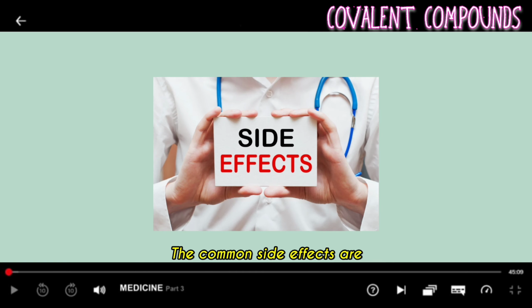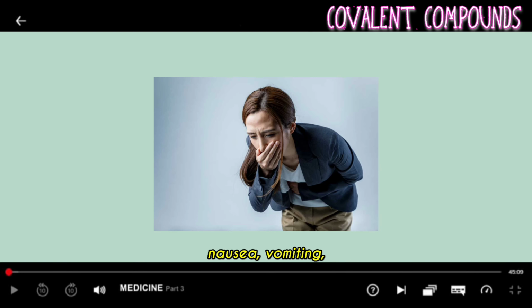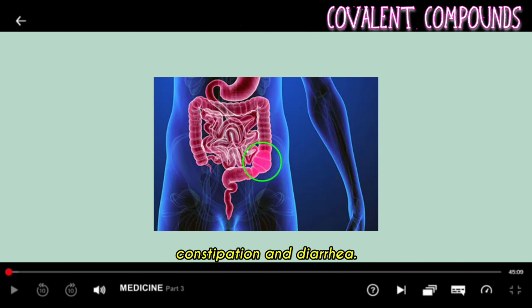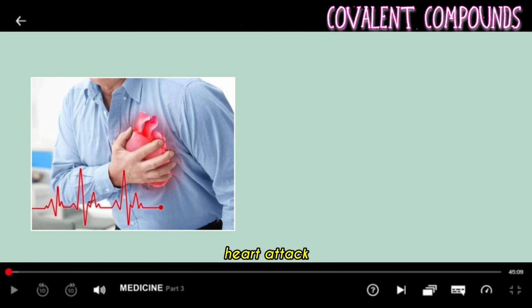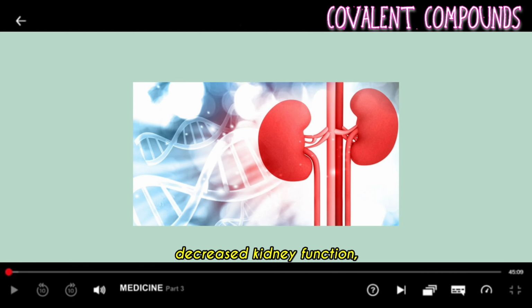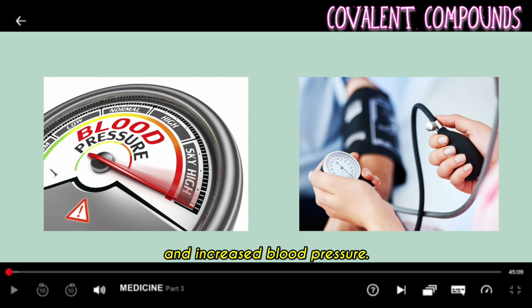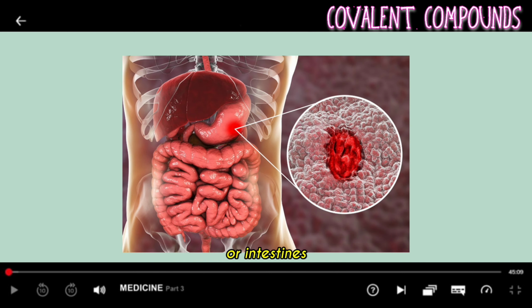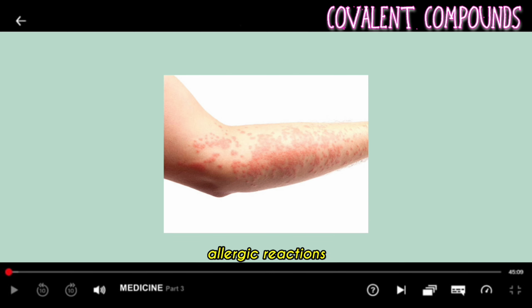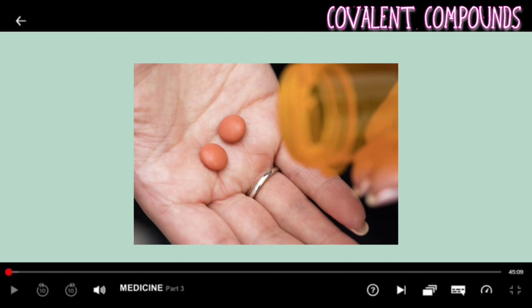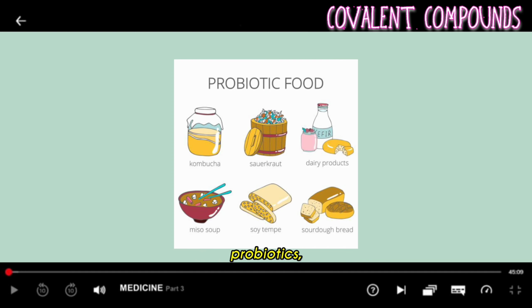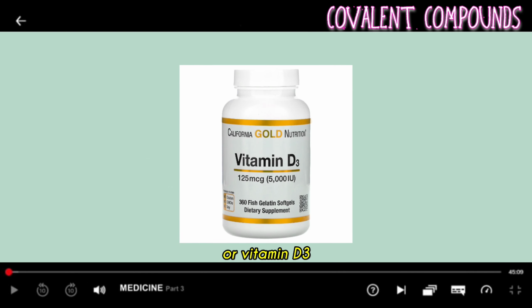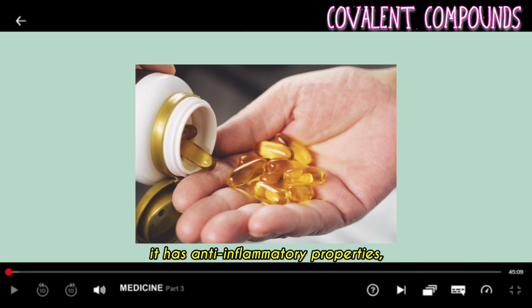The common side effects are stomach pain, nausea, vomiting, heartburn, constipation, and diarrhea. The serious side effects are heart attack and stroke, decreased kidney function, increased blood pressure, ulcers and bleeding in the stomach or intestines, allergic reactions, and liver failure. Instead of consuming ibuprofen, consume proteolytic enzymes, probiotics, or vitamin D3. Fish oil can also help as it has anti-inflammatory properties.